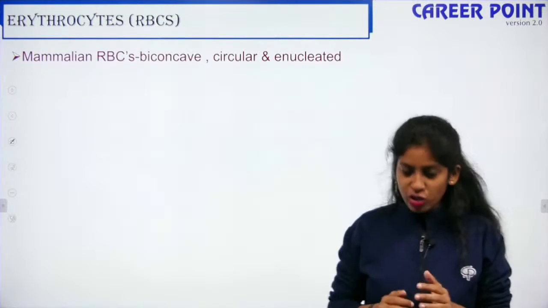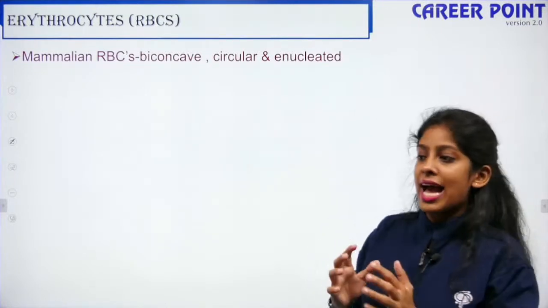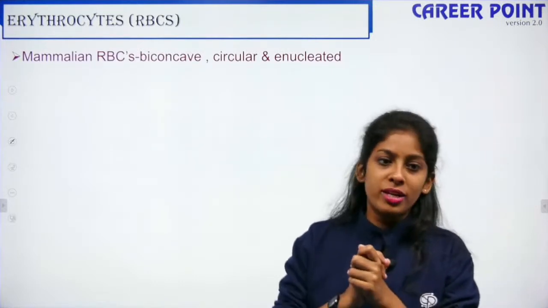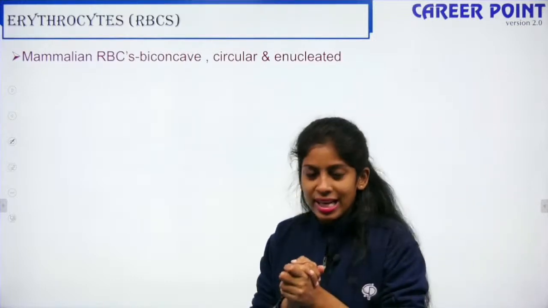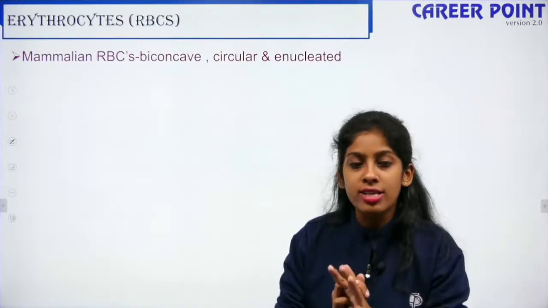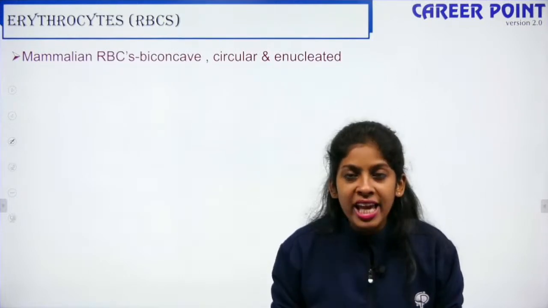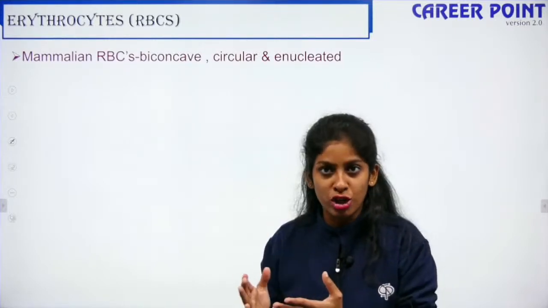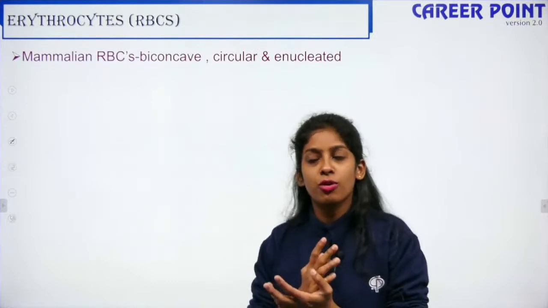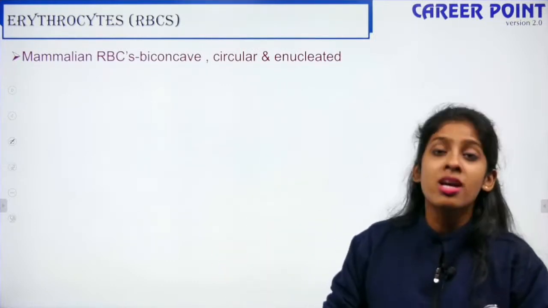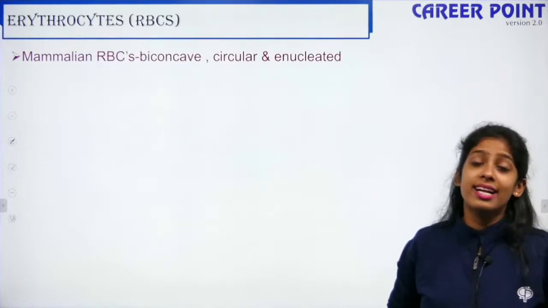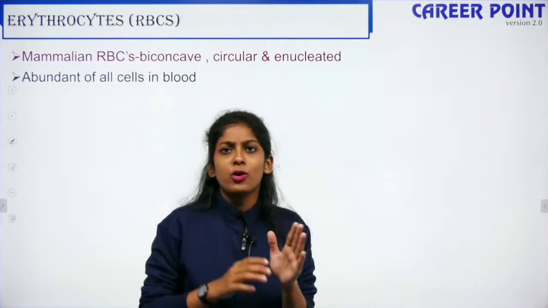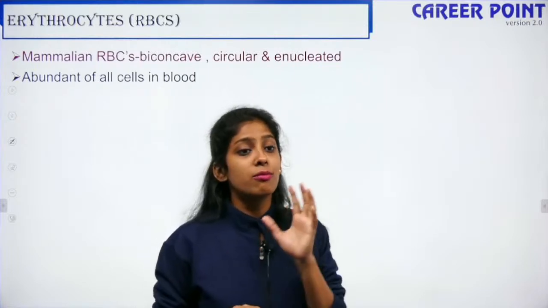Biconcave, dish-shaped. Okay, RBC is enucleated so that it does not have any cellular compartments as well. Hemoglobin is present, right? It does not have any cellular compartments because it has only hemoglobin, so that it can contribute entirely to the function of hemoglobin, carrying oxygen. Yesterday, in the process of respiration, we spoke about how oxygen is transported by hemoglobin. That is the main reason it is enucleated and does not have any cellular components. Among the three types of cells, WBC, RBC and platelets, your RBCs are the most abundant.